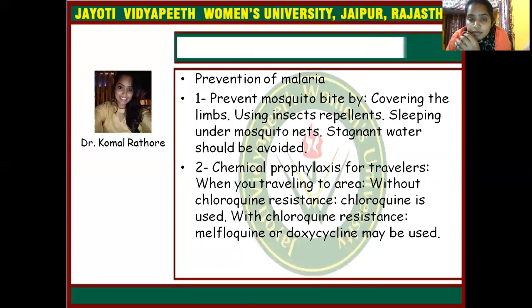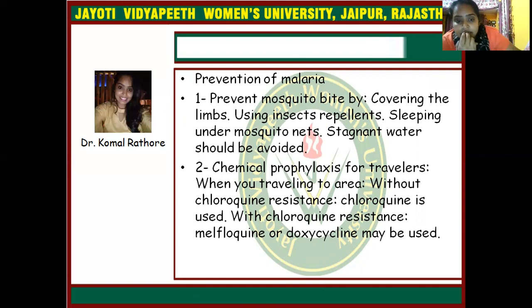So for prevention of malaria, we have to prevent mosquito bites by covering the limbs, using insect repellent, sleeping under a mosquito net, and avoiding stagnant water. Chemical prophylaxis for travelers: when you travel to an area without chloroquine resistance, chloroquine is used.